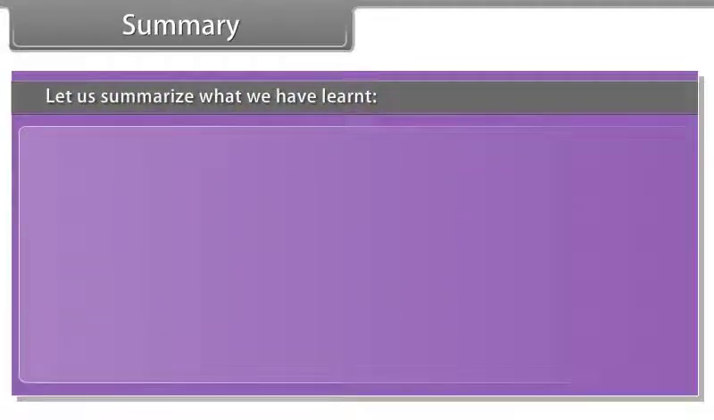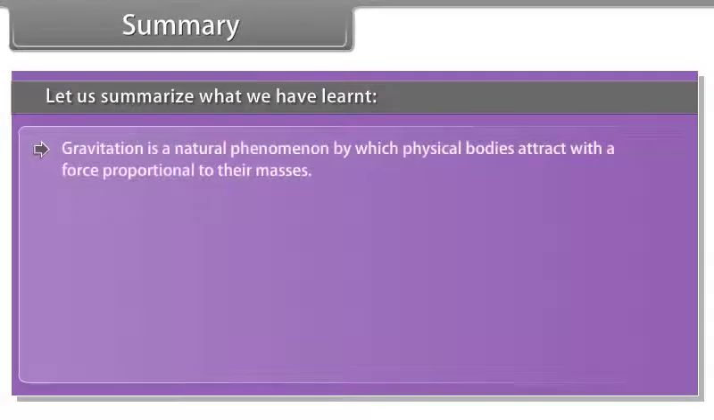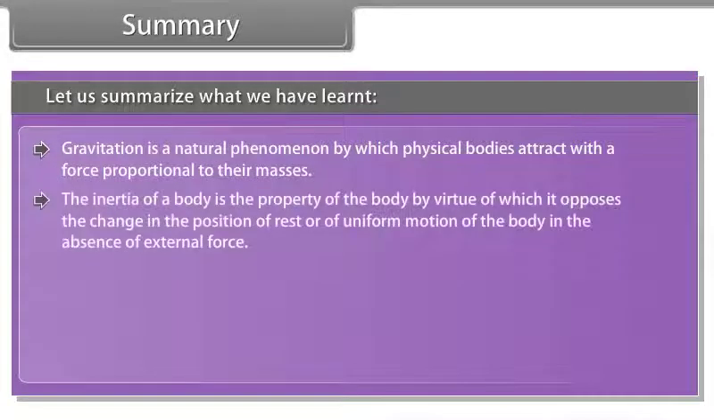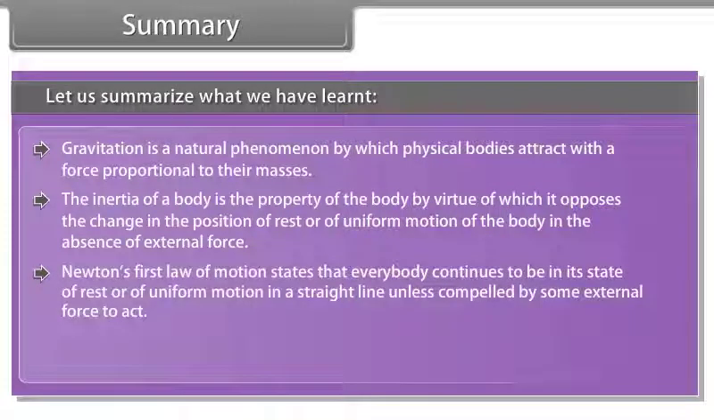Summary. Let us summarize what we have learned. Gravitation is a natural phenomenon by which physical bodies attract with a force proportional to their masses. The inertia of a body is the property of the body by virtue of which it opposes the change in the position of rest or of uniform motion of the body in the absence of external force. Newton's first law of motion states that every body continues to be in its state of rest or of uniform motion in a straight line unless compelled by some